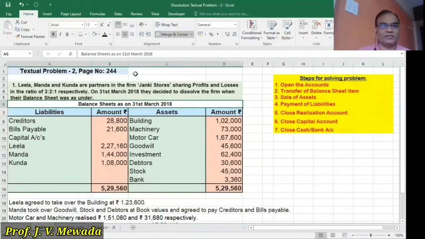Hello friends, today I am solving textual problem number 2, page number 244. Our topic is dissolution of firm. Let us first read the sum.